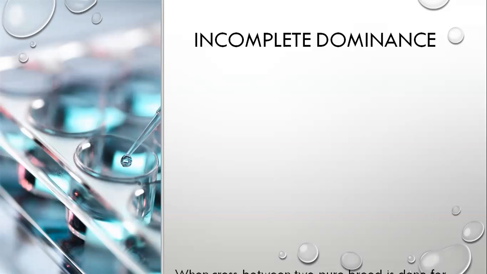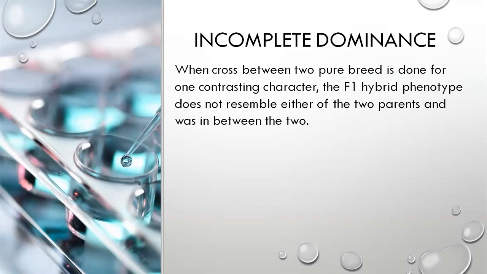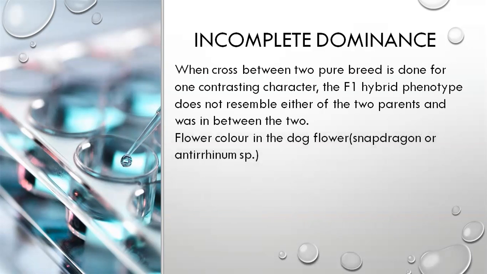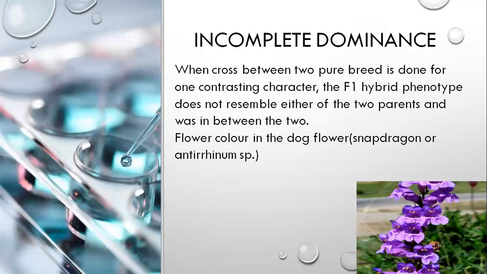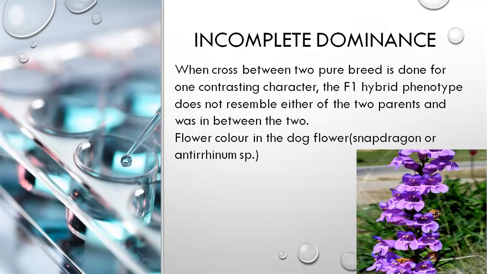When a cross between two pure breeds is done for one contrasting character, the F1 hybrid phenotype does not resemble either of the two parents and is in between the two. So it is completely different. Example, dog flower, snapdragon or antirrhinum. This is the dog flower, snapdragon.